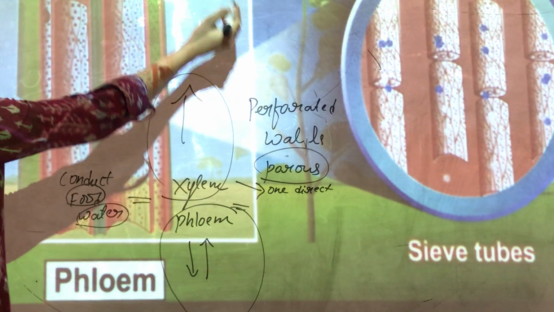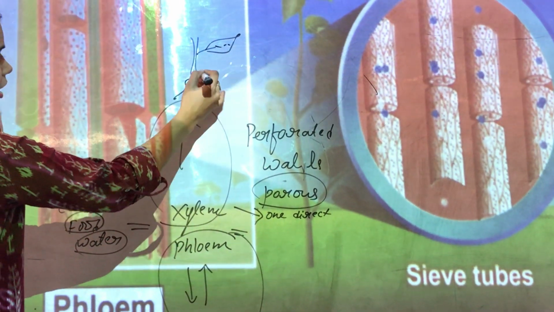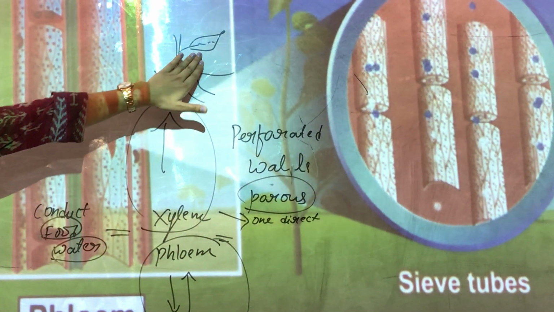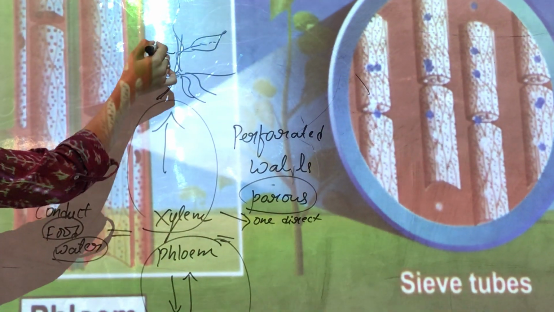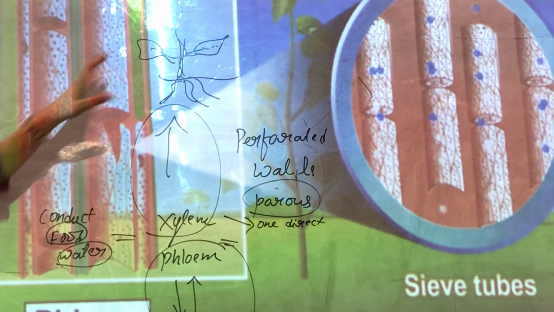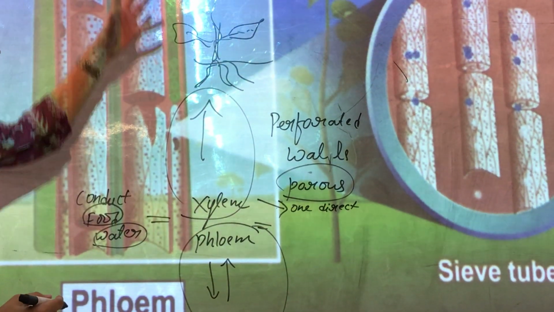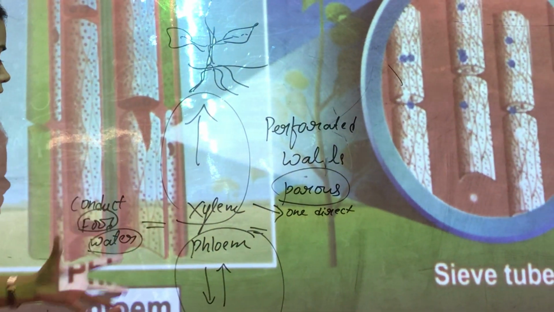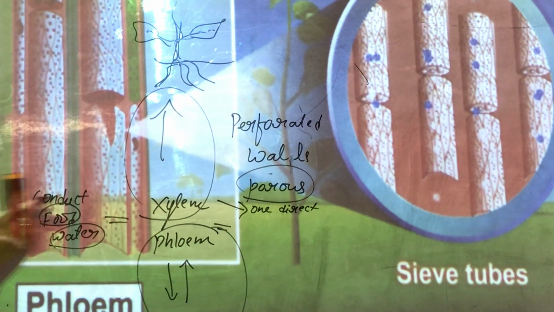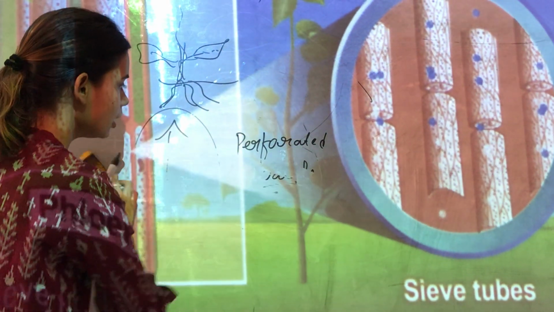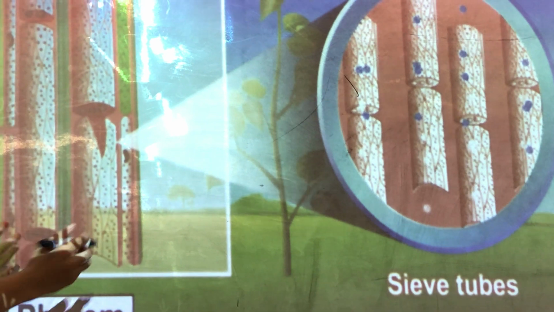For example, this is a plant. In the plant, we know that photosynthesis occurs in the leaves. So the leaves will prepare the food and it will go to the roots, it will go to the shoot, it will go to the branches, everywhere. So that is the reason why phloem can conduct food vertically and horizontally and in both directions, from upward to downward or downward to upward. So that is the basic difference between xylem and phloem. Clear? So these are the sieve tubes. They are generally responsible for